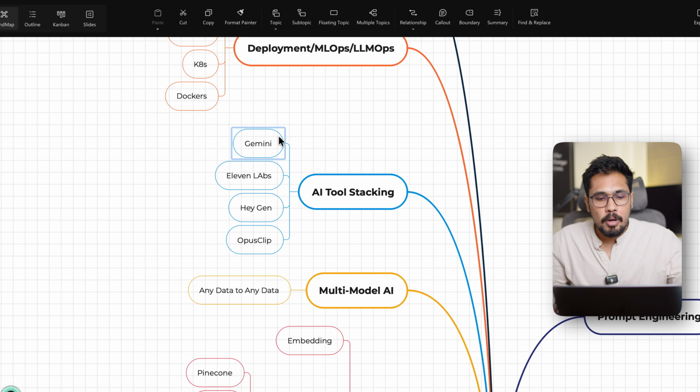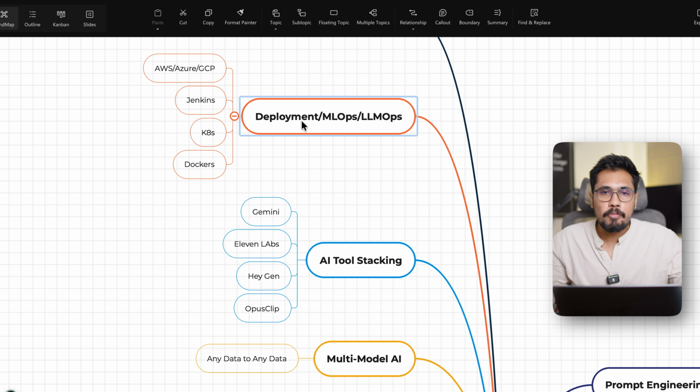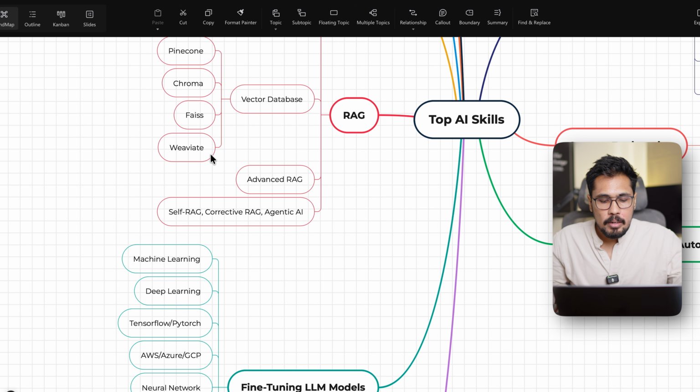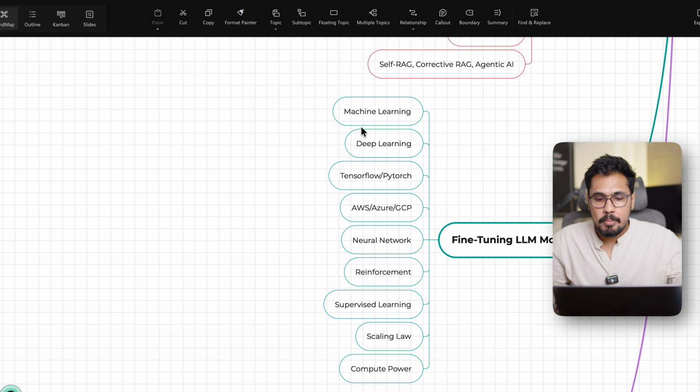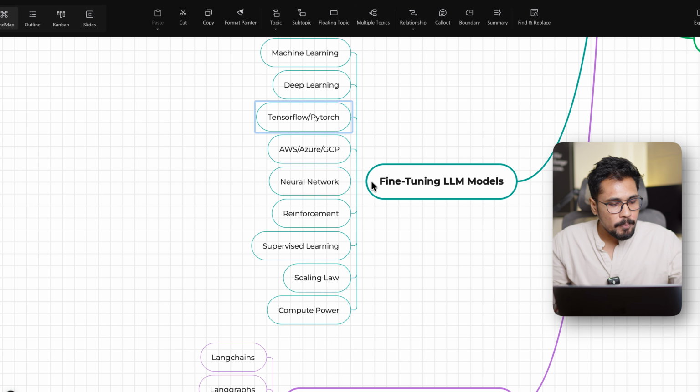In case you are into productivity, AI tool stacking is important. And deployment, in case you are into AI development, into AI engineer roles, using MLOps or LLMOps, Azure, AWS and all of this. And you are learning about fine-tuning LLM models, machine learning, deep learning, TensorFlow, AWS, Azure, and so forth. You are trying to master it.